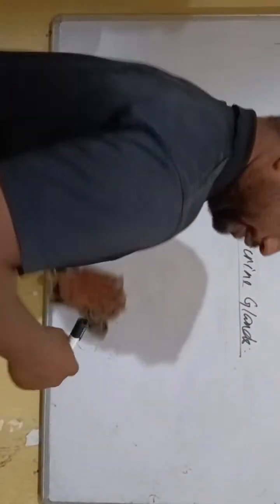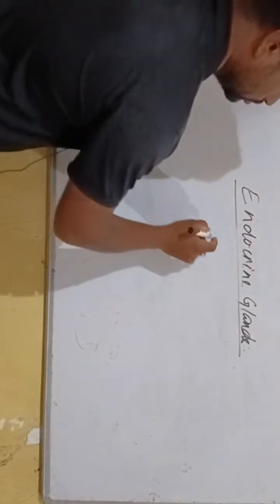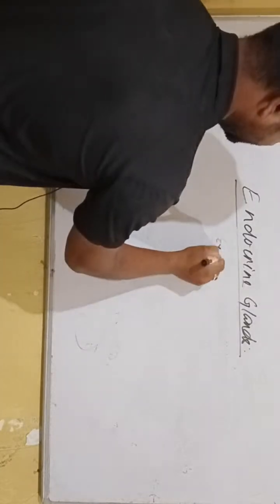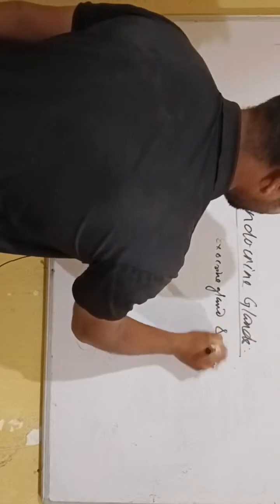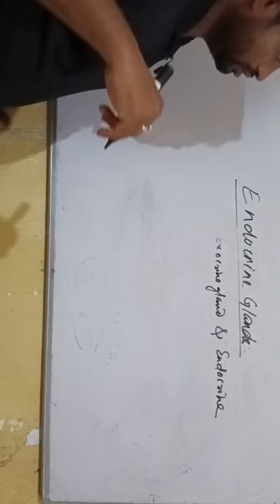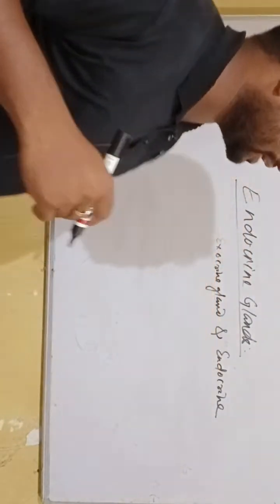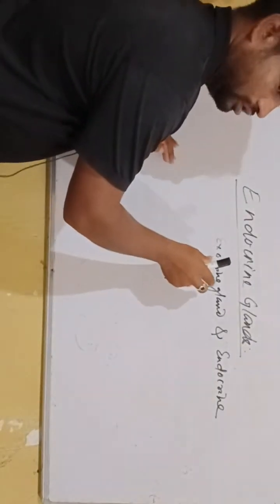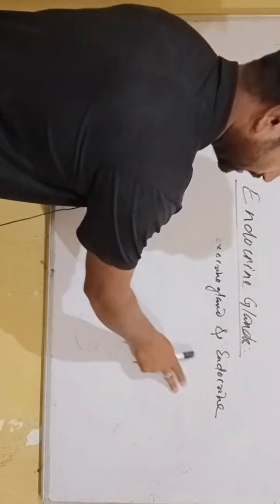But before that, let us discuss some glands which act as both exocrine and endocrine glands. What are the glands that show both properties?